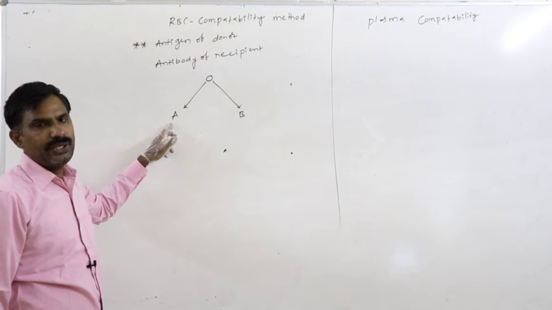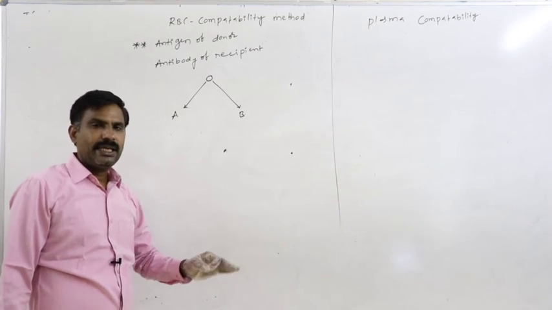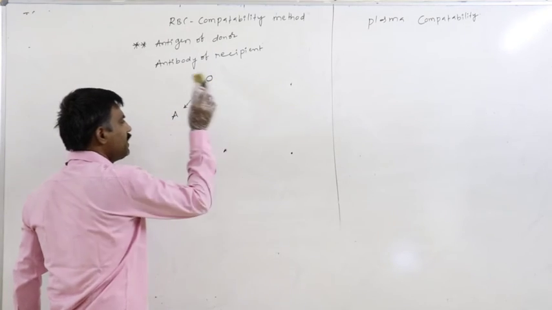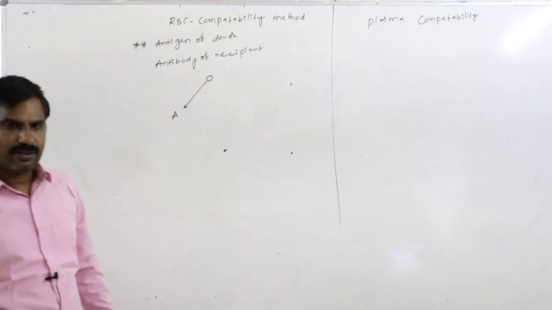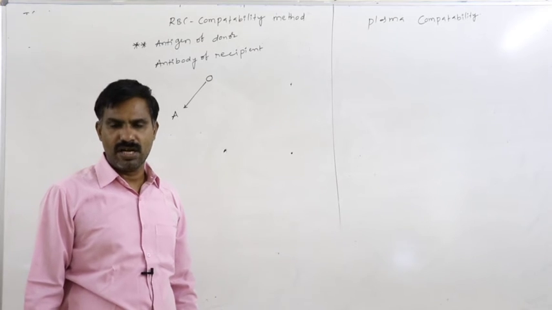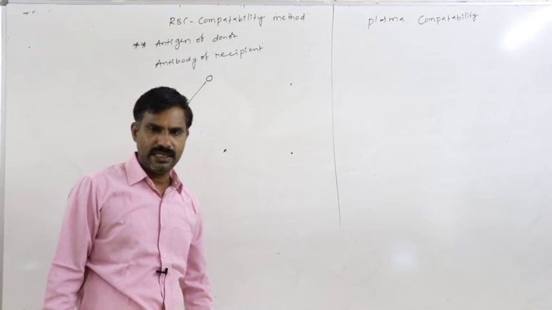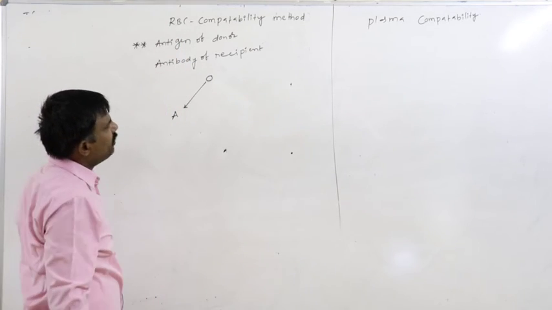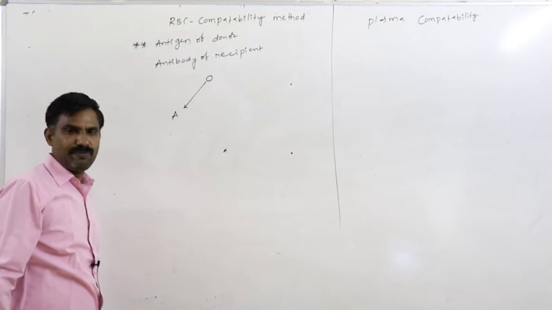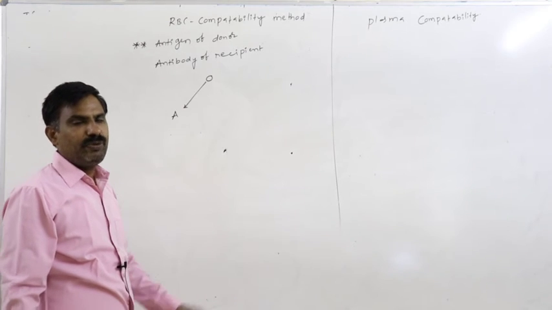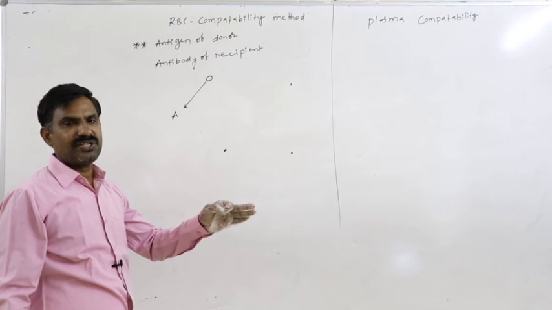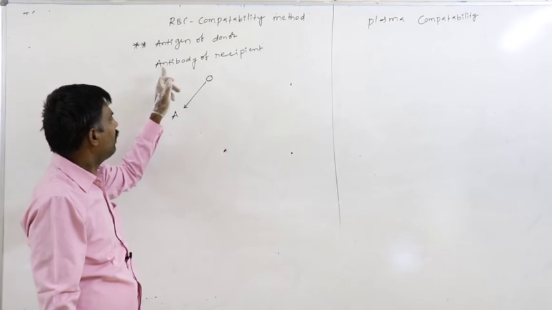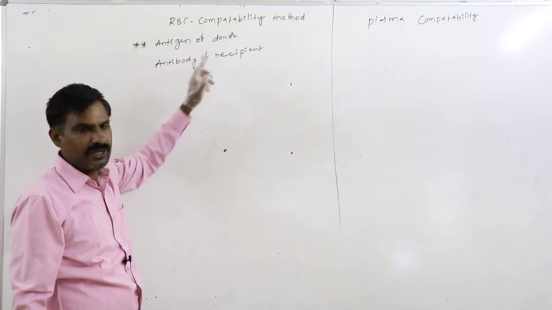A. So in this blood transfusion, to observe whether a reaction occurs or not, in the RBC compatibility method, between what type of components do we have to observe the reaction? Antigen of the donor, antibody of the recipient.